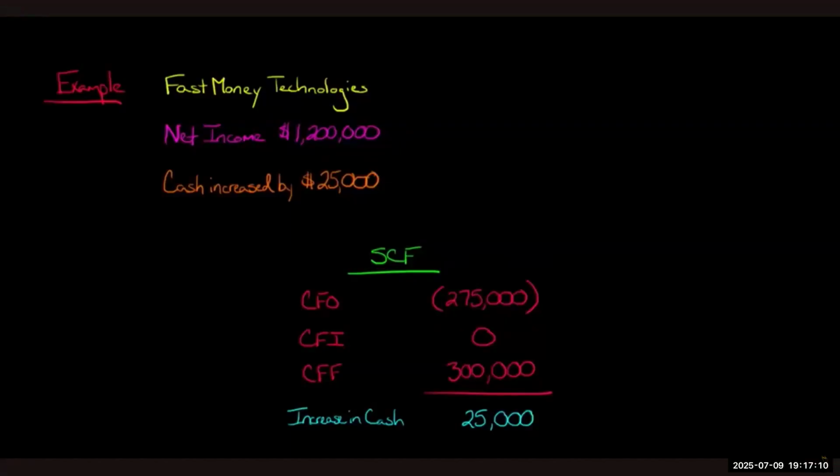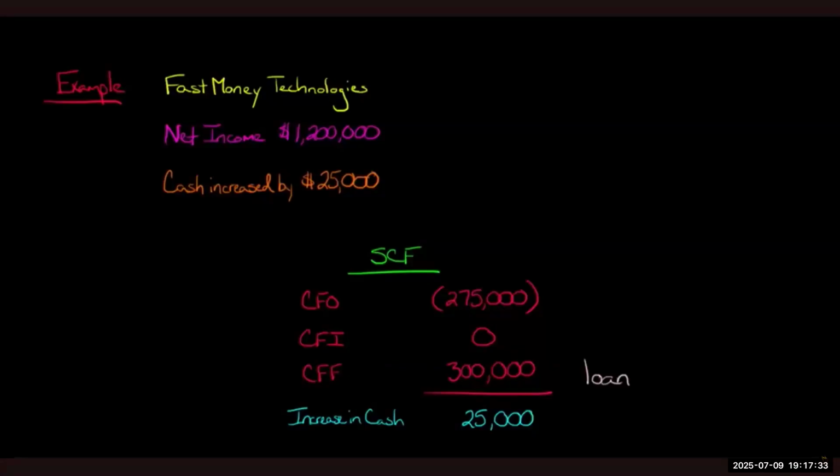So you say, well, if they're generating negative cash from their operations, how are they staying afloat? They don't have anything going on with their investing activities, but if we look at our financing activities, they have $300,000 of positive cash flow. Let's say we look a little deeper and see that it's from a loan.